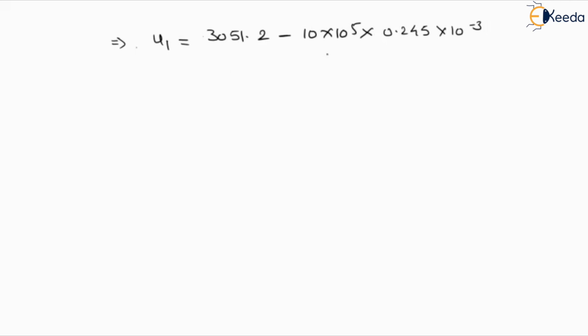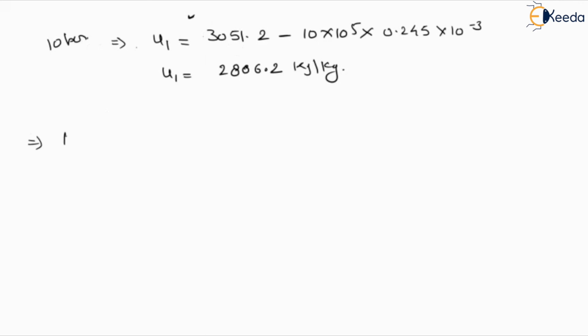After calculation we get U1 as 2806.2 kilojoule per kg. This is the value of internal energy from the enthalpy formula, and these terms are at 10 bar pressure.